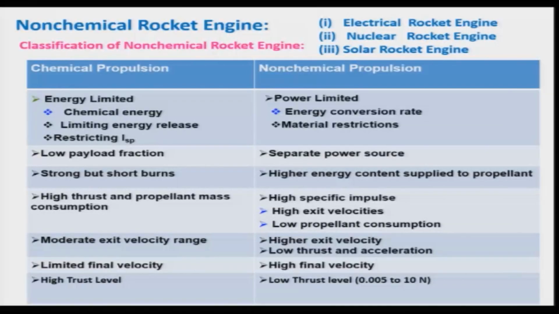Hence, it is not useful for application on a planet surface, where gravity plays a more important role. In contrast, in a chemical rocket engine, a very high thrust level can be obtained. Hence, it can be used for near earth regions.